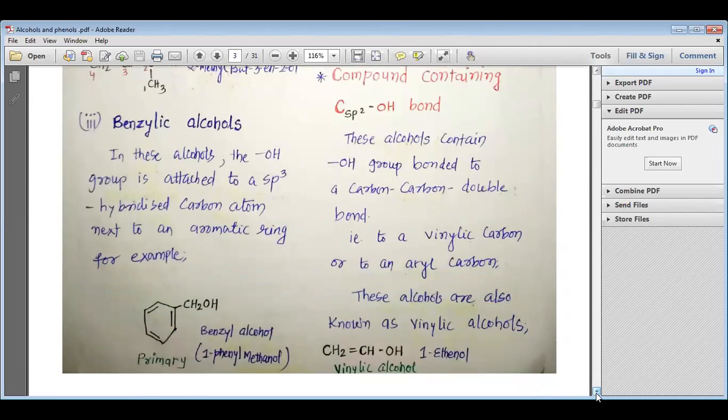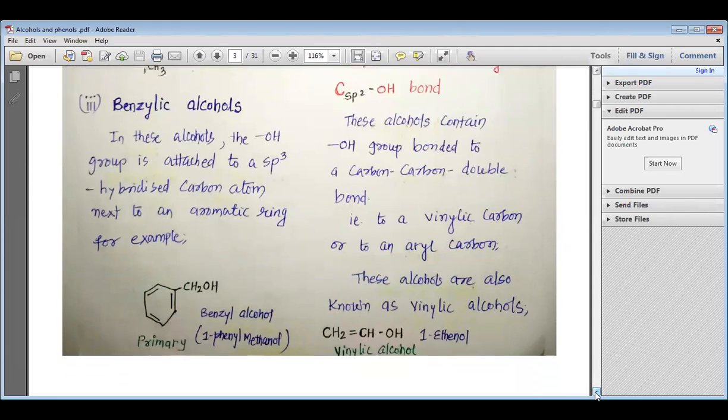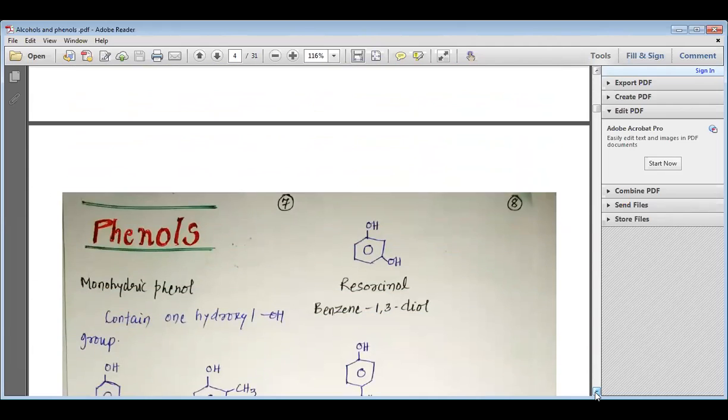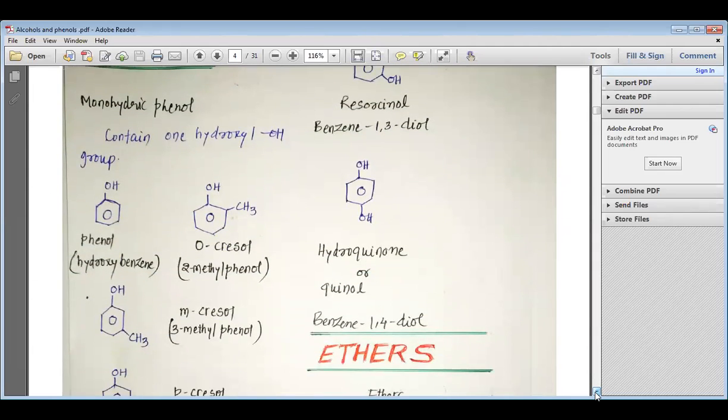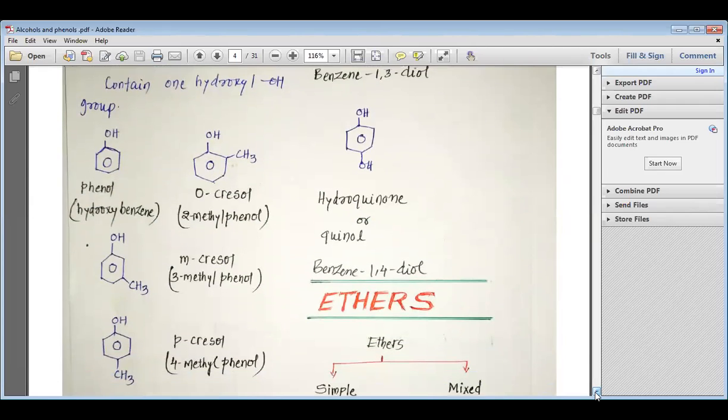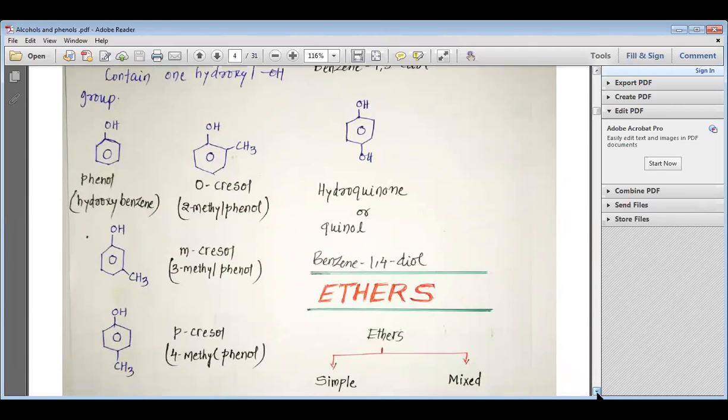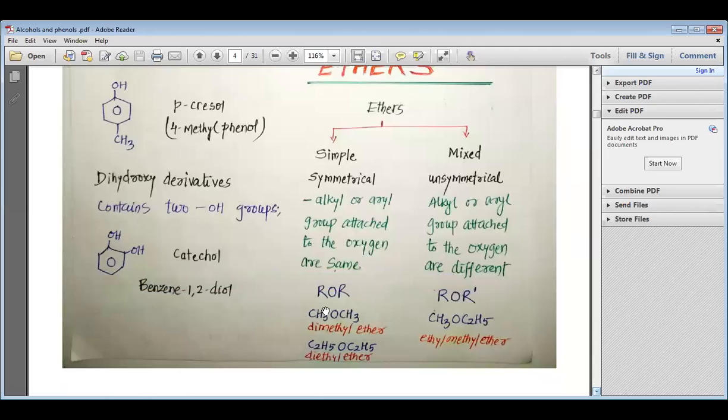As you can see, we have studied alcohols which contain a compound containing Csp2-OH, and alcohols containing Csp3-OH. We have studied the various names like phenol, ortho-cresol, meta-cresol, para-cresol. We have studied hydroquinone and catechol.